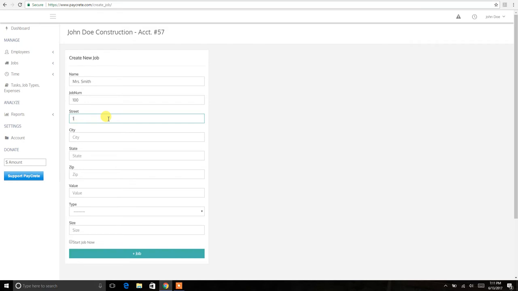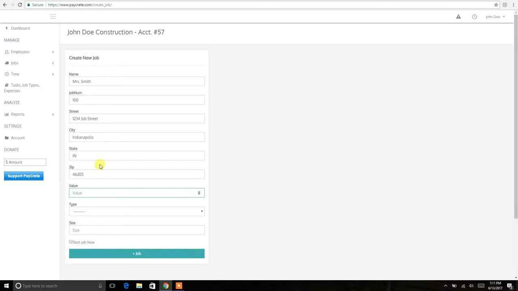You have the ability to put in a street, city, state, zip code of the address. So let's go ahead and do that. 1234 Job Street. Go ahead and put in a random address here.